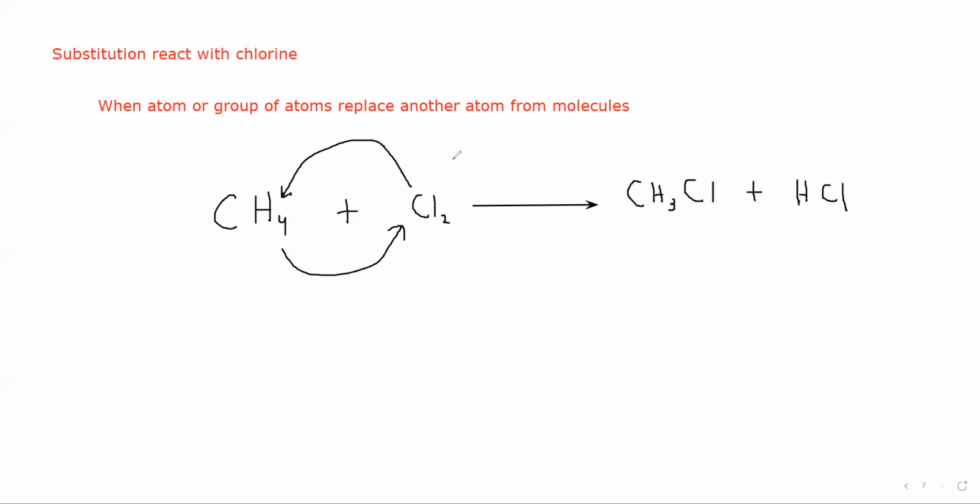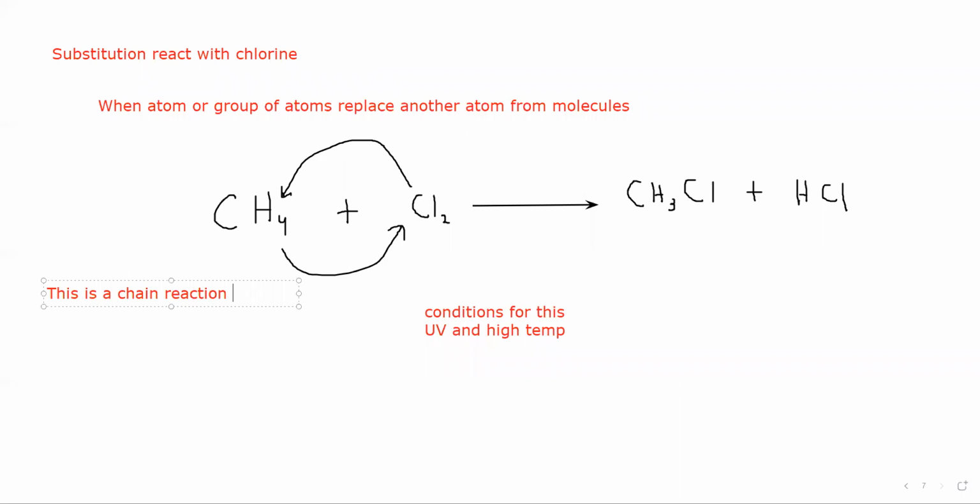And what are the conditions for substitution reaction? Ultraviolet light, UV light, and a high temperature around 300 degrees centigrade for this reaction to occur. So in the presence of ultraviolet light and high temperature, this reaction can occur. Normally at room temperature, without the presence of ultraviolet light, this reaction cannot occur. But this is also called a chain reaction.